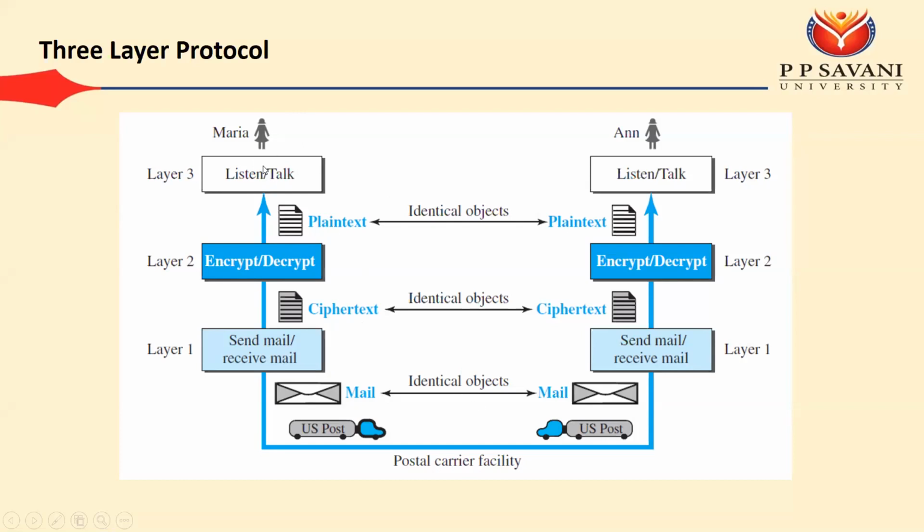Now the sender side and receiver side perform different functionalities. For example, at layer 3, we have talk at the sending side, and at the receiving side we have listen. At layer 2, we have encrypt at the sending side, and at the receiving end we have decrypt. At layer 1, we have send mail, and at the receiving side we have receive mail. So both should perform opposite functionalities. One should be listen, the other talk. One should be encrypt, the other decrypt. One should be send, the other receive.